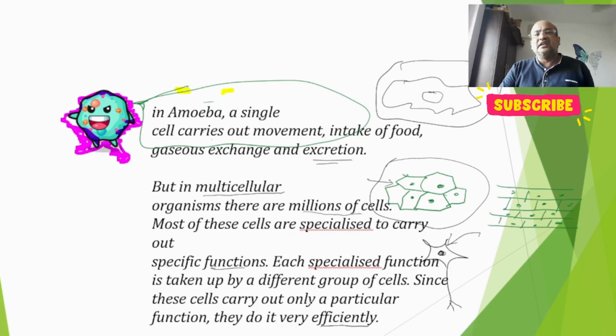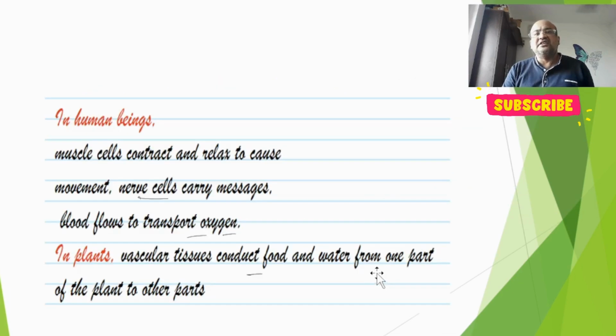Since these cells carry out only a particular function, they do it very efficiently. Because they are doing a particular function, the efficiency increases. To give an example, police in our country take care of law and order. Soldiers at the border take care of the enemies. So they have a specialized function, and that is the reason their efficiency increases.